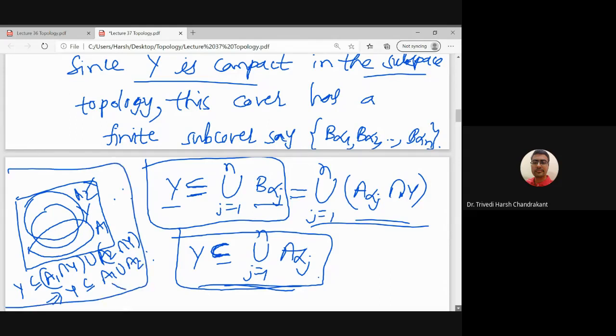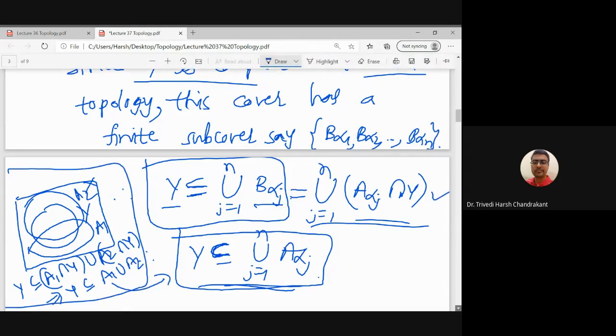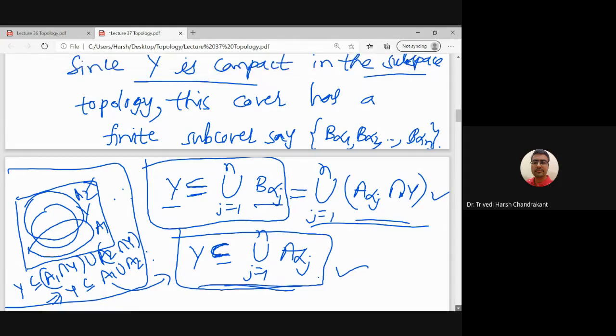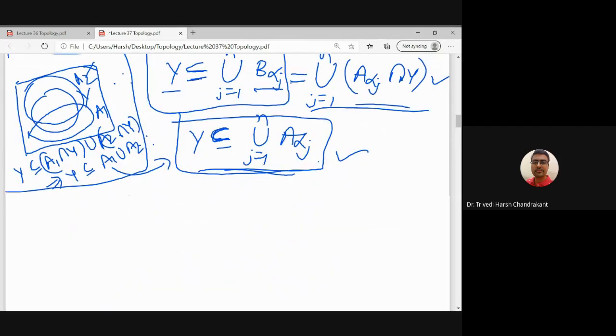So this thing we are using here, and these are just basic properties of set theory.